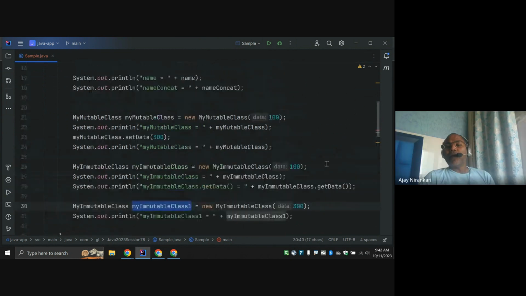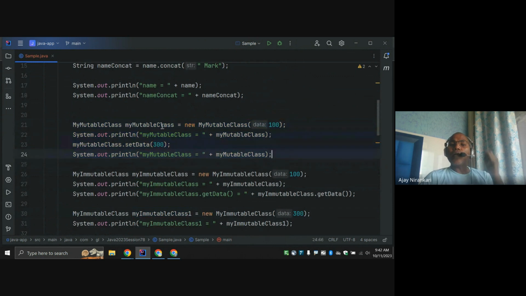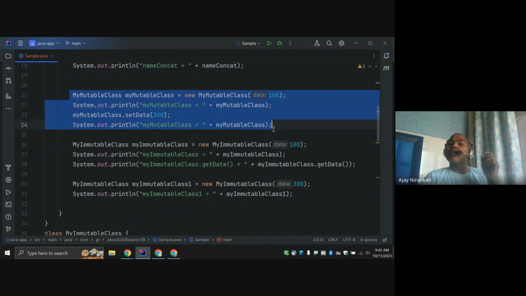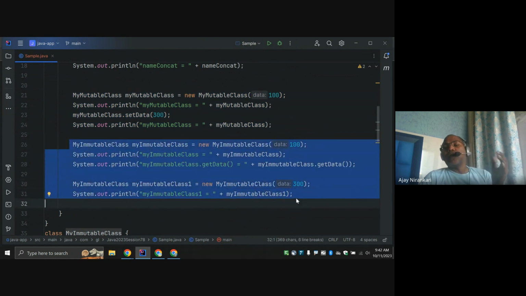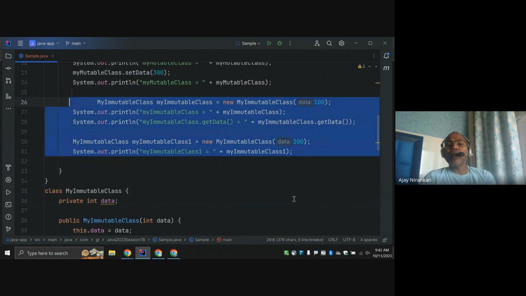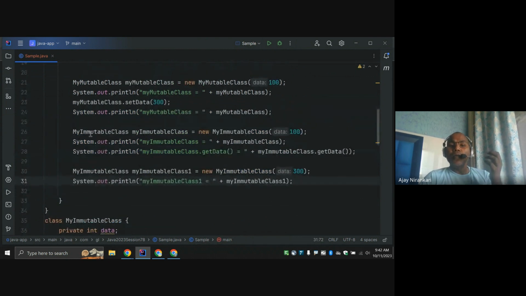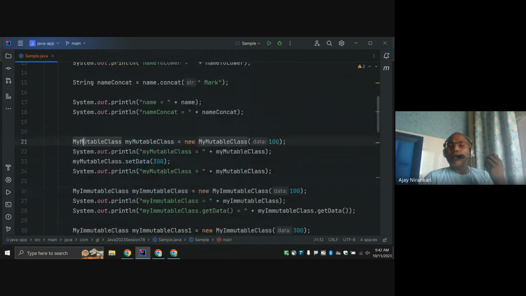But in the case of mutability, you can create one object with initially the value 100. Once I change it, I have the 300 value. But if I want to know my previous value, we have no option. We cannot get that our previous value was 100, because we changed the value. So both have some use cases and situations. Sometimes we write our class as immutable, sometimes as mutable.